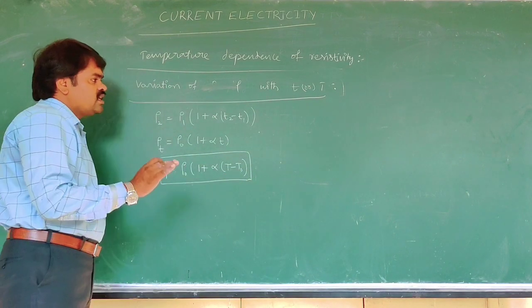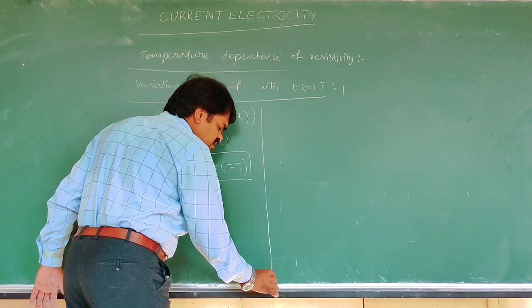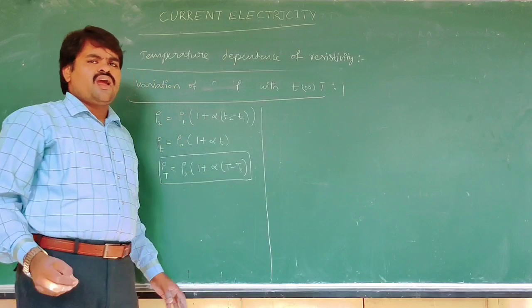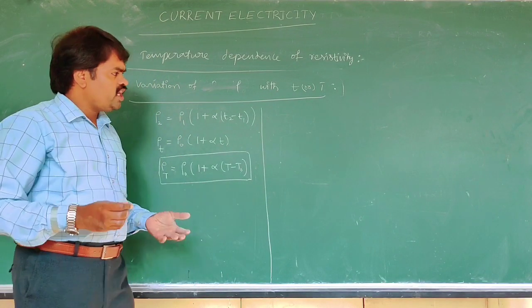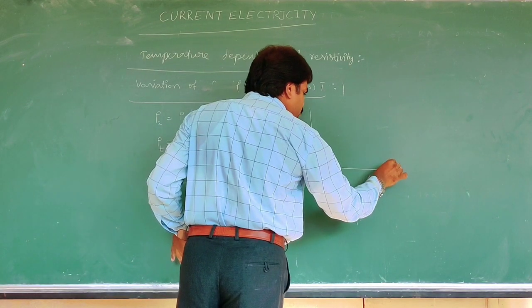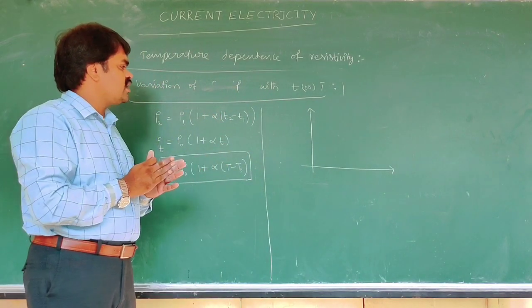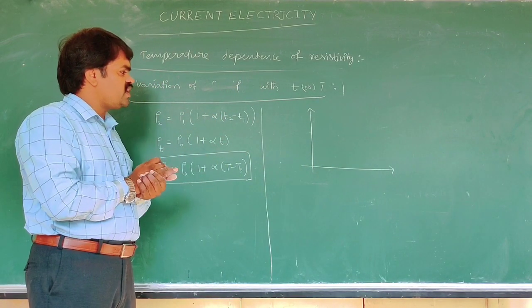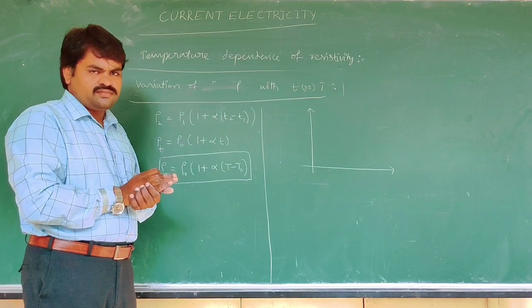Now first, for copper or for metals at ordinary temperatures, what is the graph? For all metals, the variation of resistivity with temperature is linear, like this.